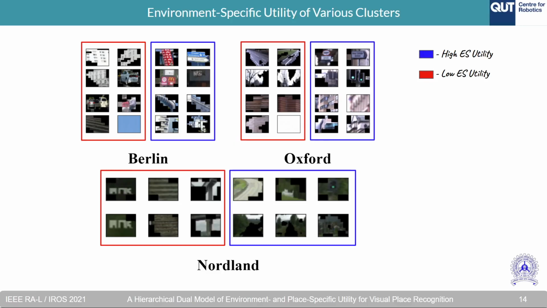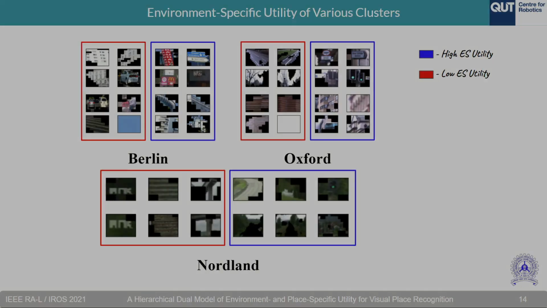Furthermore, it can be seen that for an urban environment, the roads are considered low utility, whereas in an open vegetative environment such as Nordland, they're considered important. A rather interesting insight is that windows, which are a part of buildings, are deemed to be low utility in the Berlin environment due to their high perceptual aliasing. This is different from a human's intuition of visual relevance, where essentially all parts of the buildings are considered important.